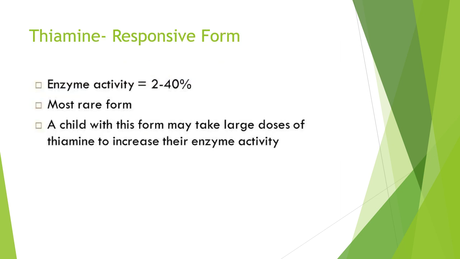Another form of maple syrup urine disease is the thiamine responsive form. Here the enzyme activity is 2 to 40%. It is the most rare form of maple syrup urine disease. A child with this form may take large doses of thiamine to increase their enzyme activity.